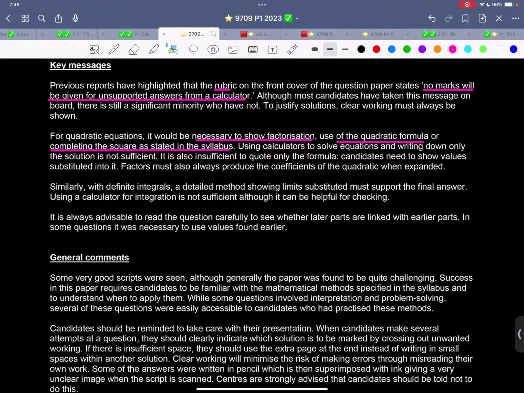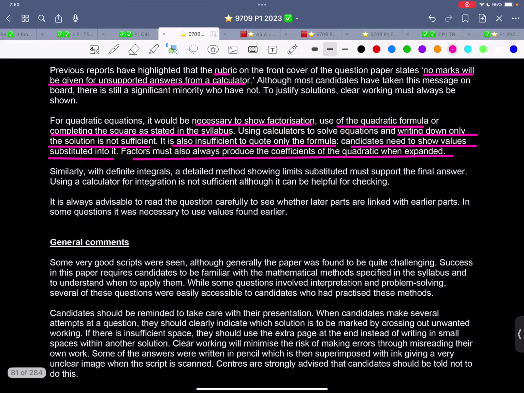Using calculators to solve the equation and writing down only the solution is not sufficient. It's also insufficient to quote only the formula. Candidates need to show the values substituted into it. Factors must always produce the coefficients of the quadratic when expanded. This is about middle term factorization.